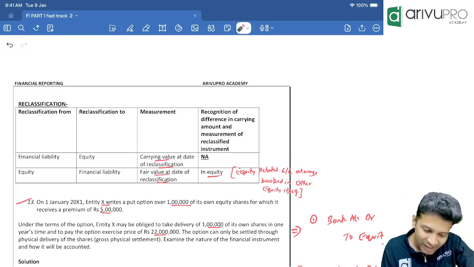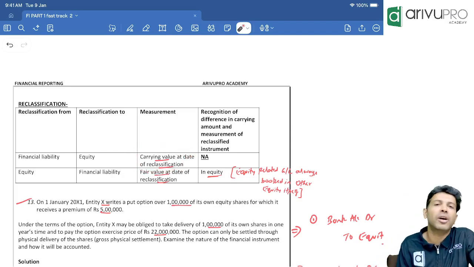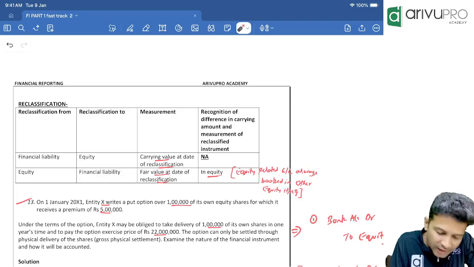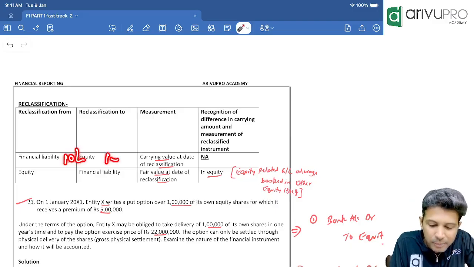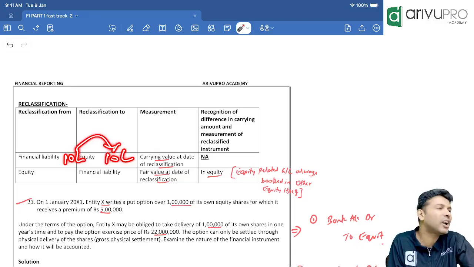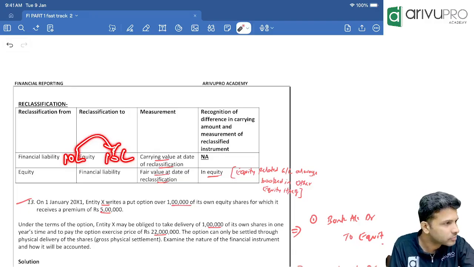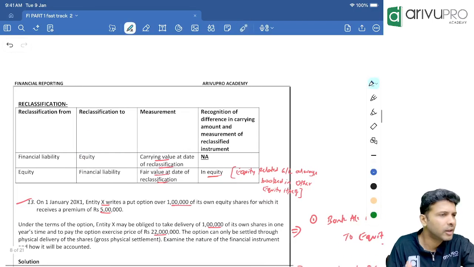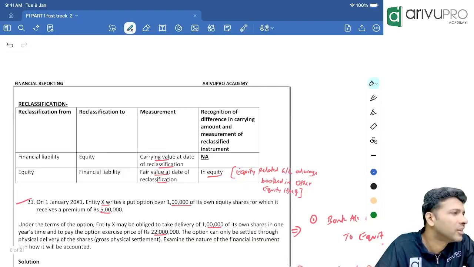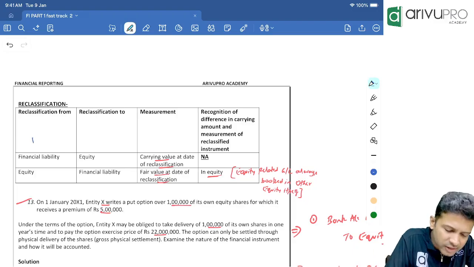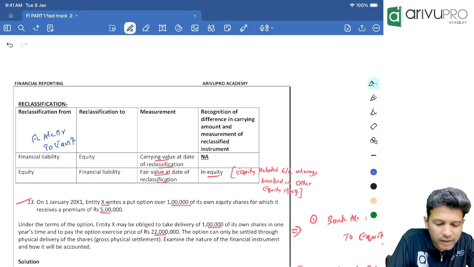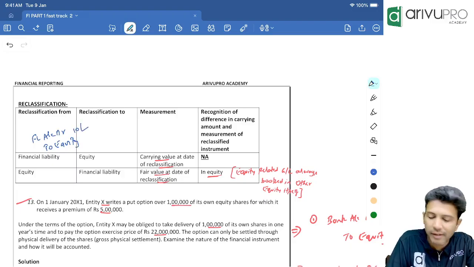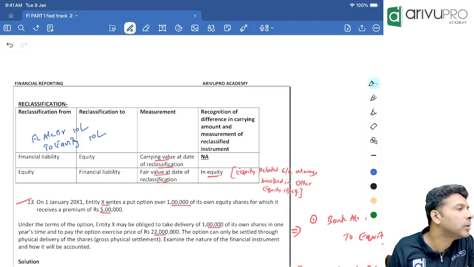Fine, people. But basically, we have to use fair value or carrying amount. Carrying amount. If the carrying amount of the financial liability is 10 lakh, the same 10 lakh will become the equity's carrying amount. If you want the entry also, what entry will you pass here? Financial liability you need to cancel. Financial liability has what balance? Credit balance. How do you cancel it? Debit. So the journal entry will be financial liability account debit to equity. If the financial liability's value is 10 lakh, the equity's value also will be 10 lakh.